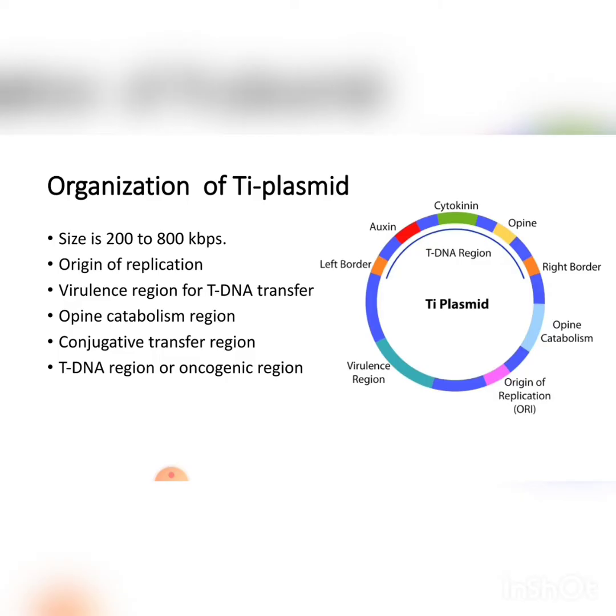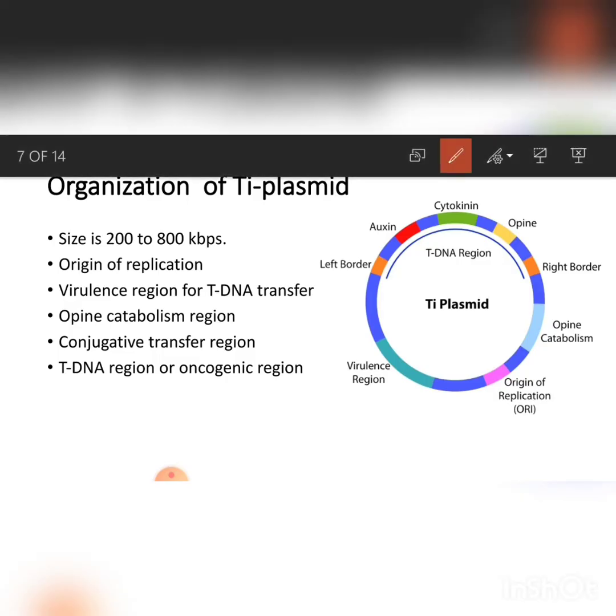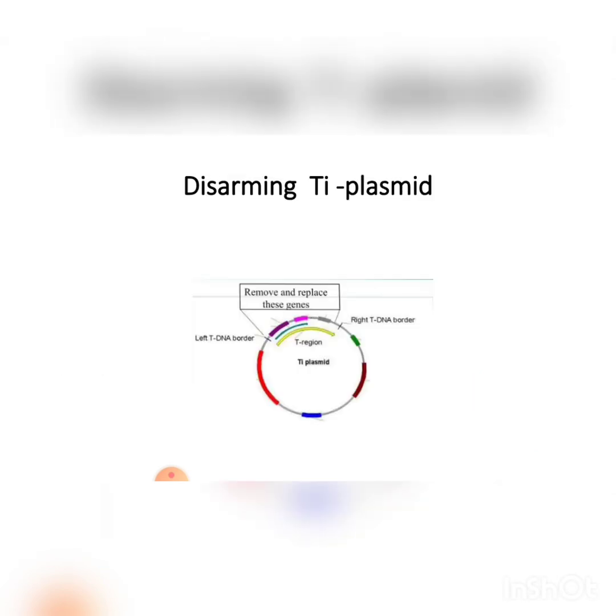Now, organization of the Ti plasmid. Ti plasmid is about 200 to 800 kilobase pair. It consists of an origin of replication, virulence region for tDNA transfer, opine catabolism region, conjugative transfer region, and tDNA region or oncogenic region.